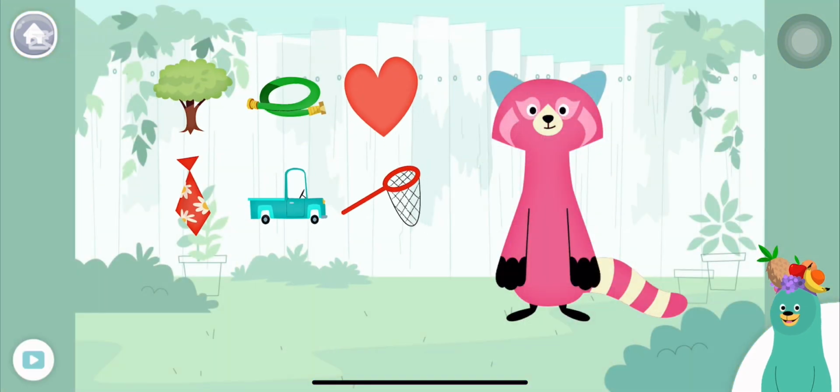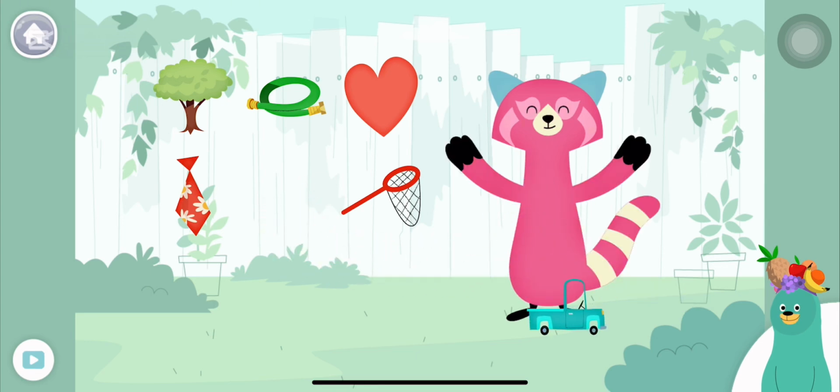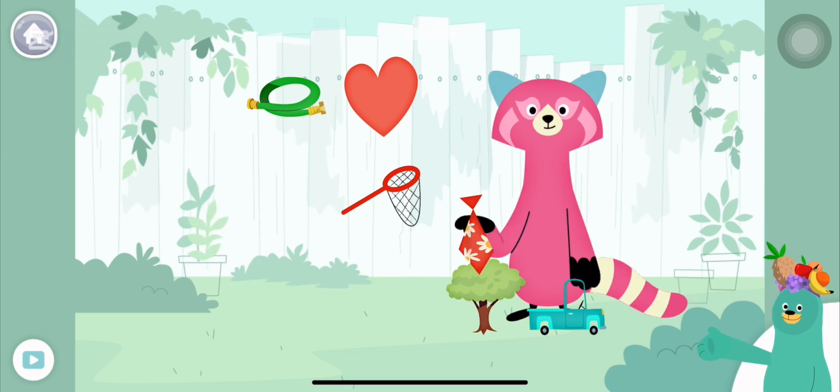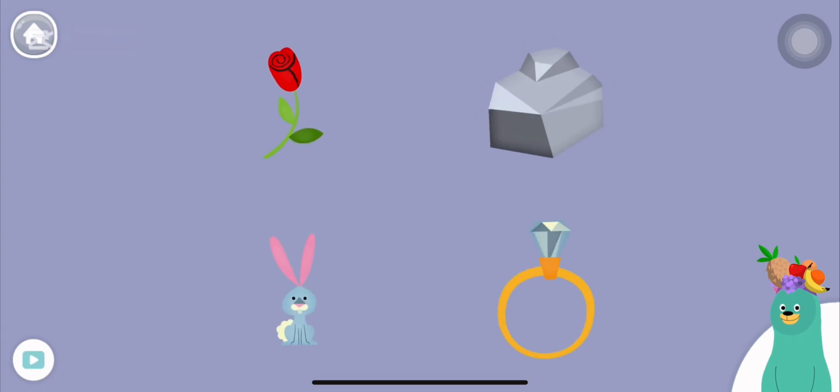Give all the things that start with the T sound to Rhea. Truck. Net. Oops! That doesn't start with the T sound. Tree. Tie. Yay! You found them.